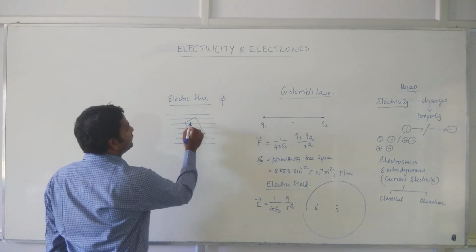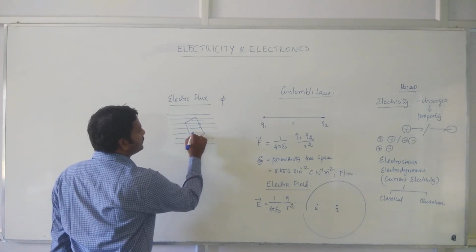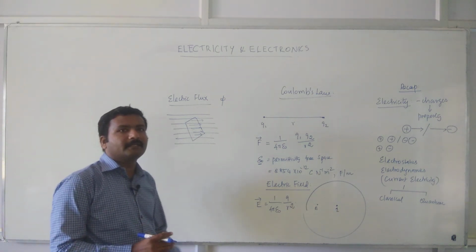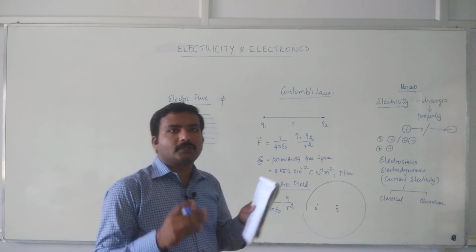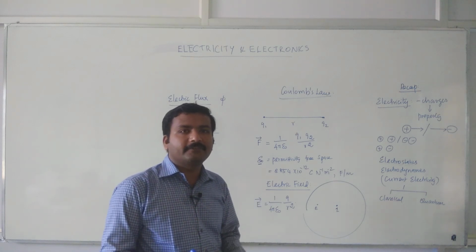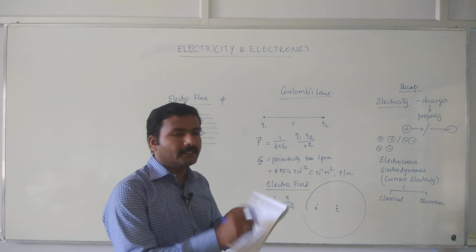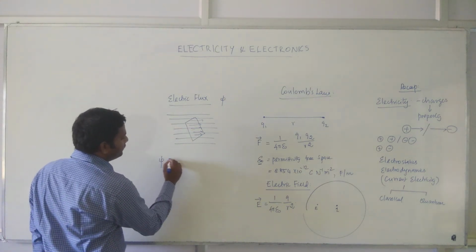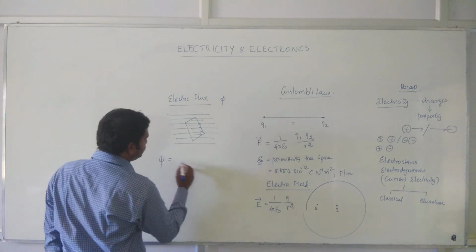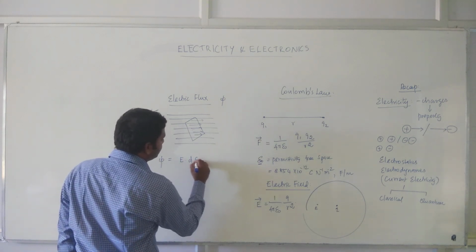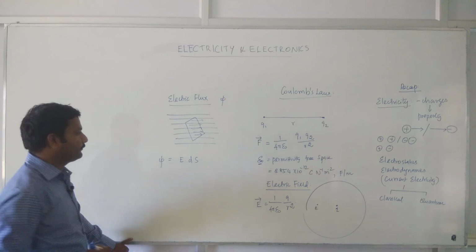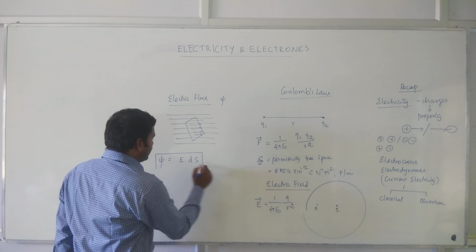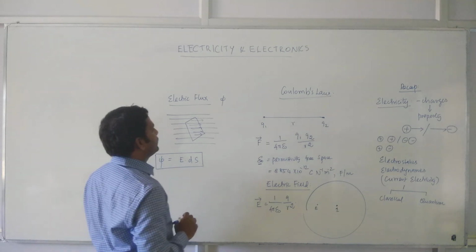Flux, electric flux, is nothing but the total number of electric field lines which are passing through a particular surface. So we have defined it as phi, which is equal to E dot ds, right? So this is flux. Up to this point we discussed yesterday.